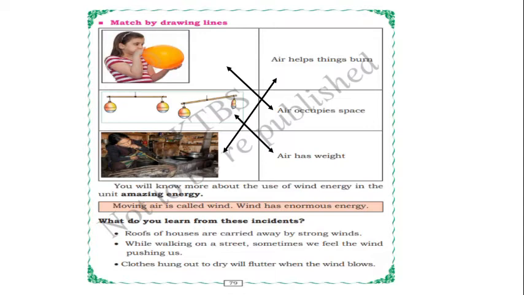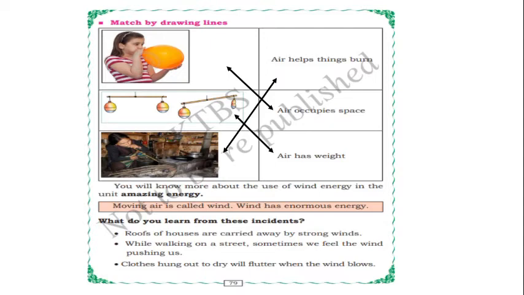You will know more about the use of wind energy. Amazing energy we have learnt already. Moving air is called wind. Yes, children? Moving air is called wind. Wind has enormous energy. What do you learn from these incidents? We said wind has enormous energy, so moving air is called wind. So, how does the wind have enormous energy? How will we say, children?